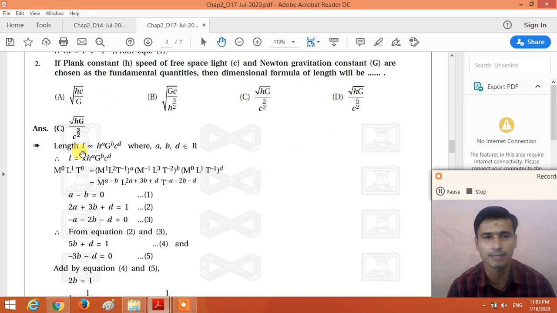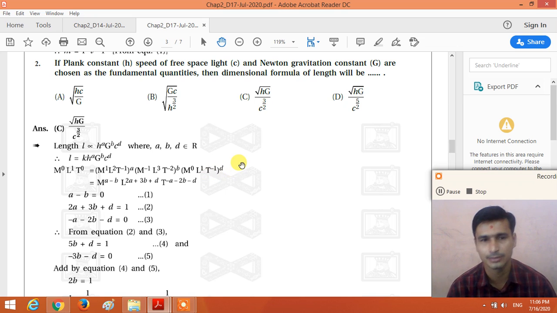So here the dimensional formula of length is M0 L1 T0. Dimensional formula of the Planck constant is M1 L2 T minus 1 raised to a. Dimensional formula of the gravitational constant g is M minus 1 L3 T minus 2 raised to b, and dimensional formula of the speed of light is M0 L1 T raised to minus 1 raised to d, right.